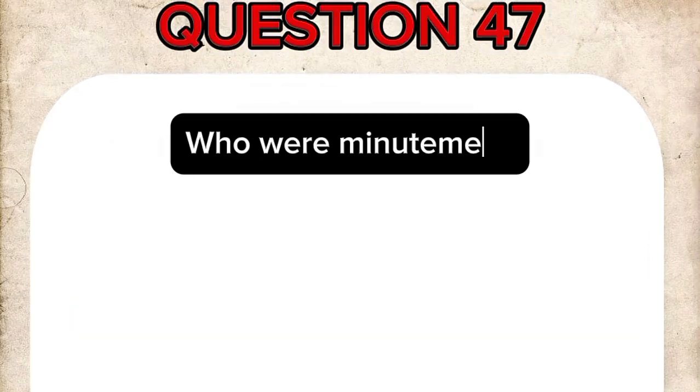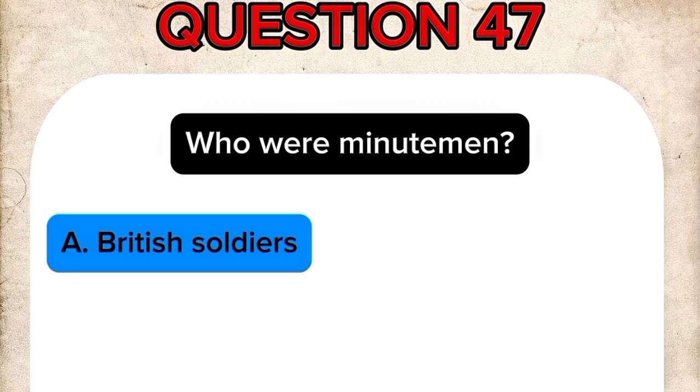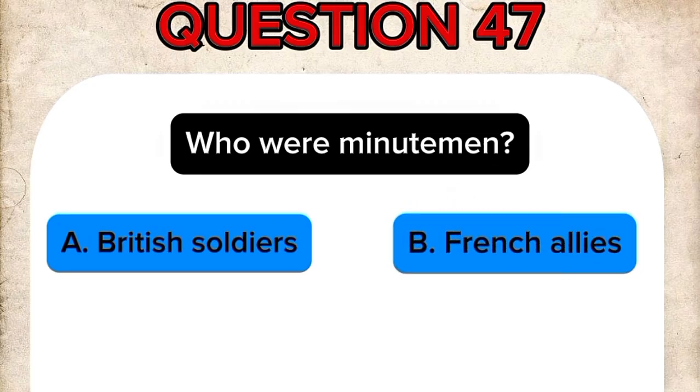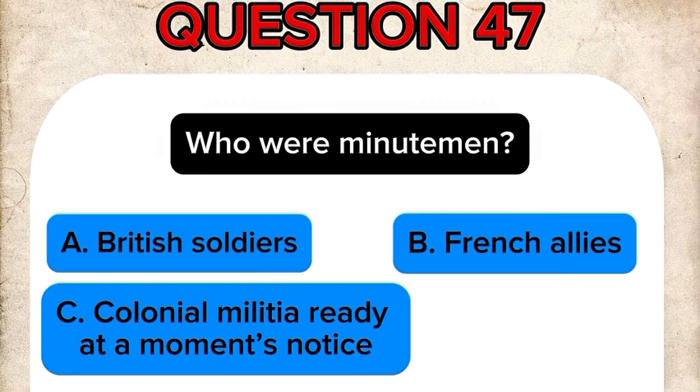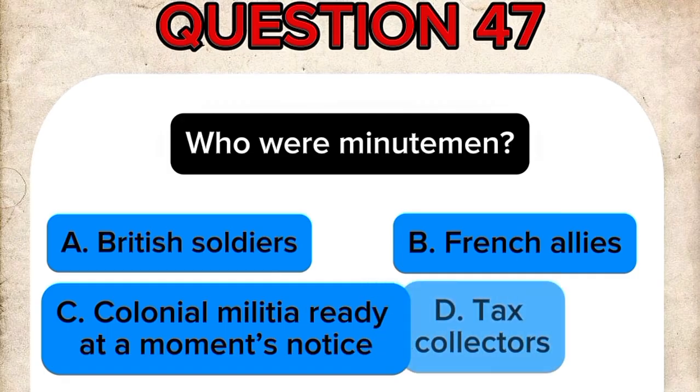Question 47. Who were Minutemen? A. British soldiers. B. French allies. C. Colonial militia ready at a moment's notice. D. Tax collectors.